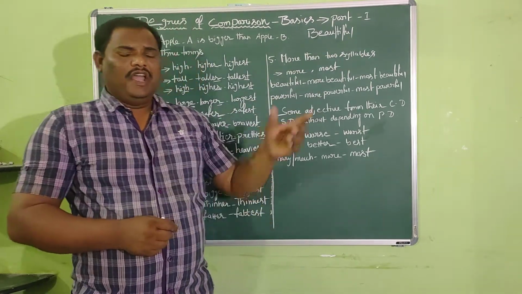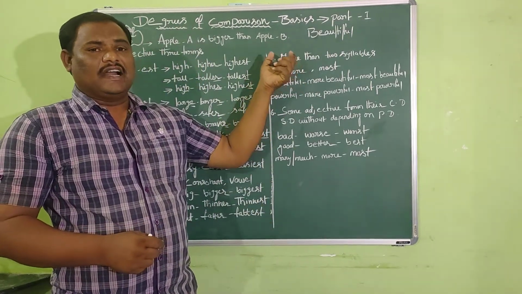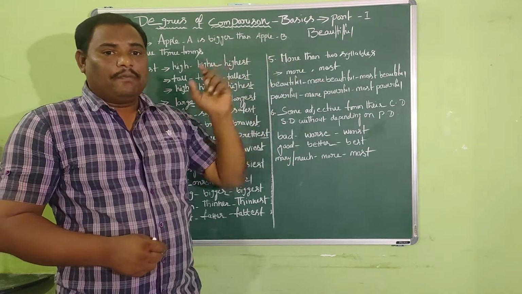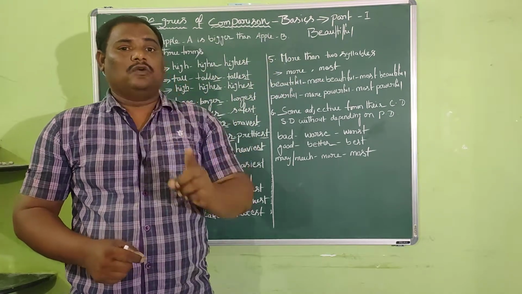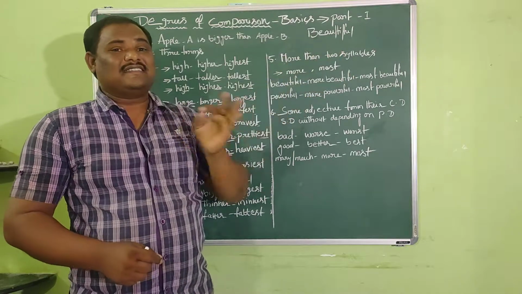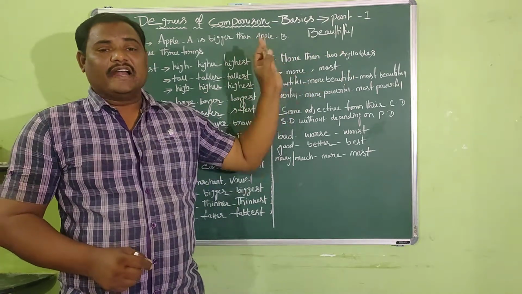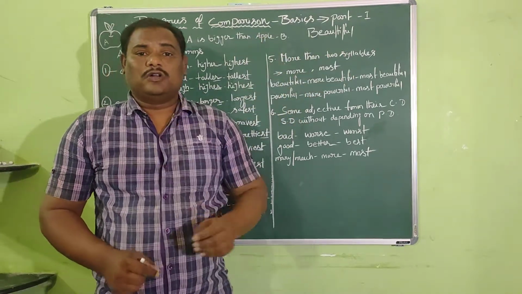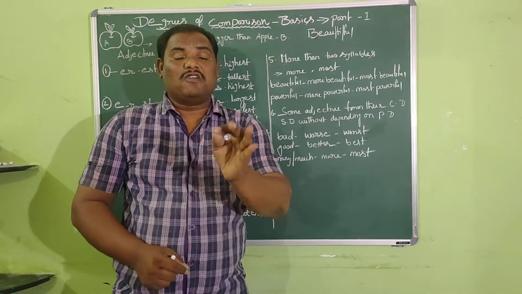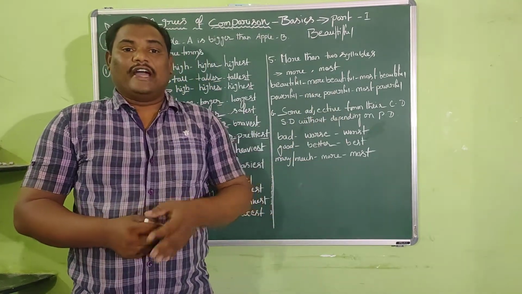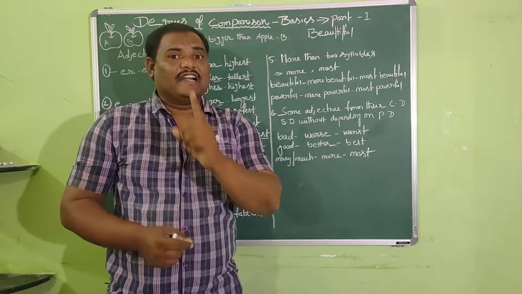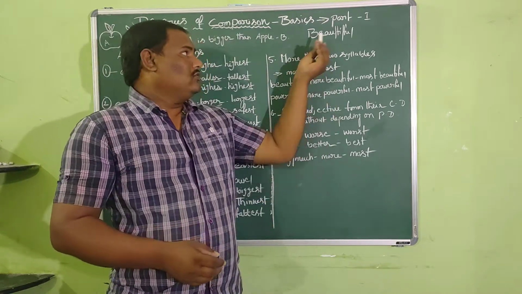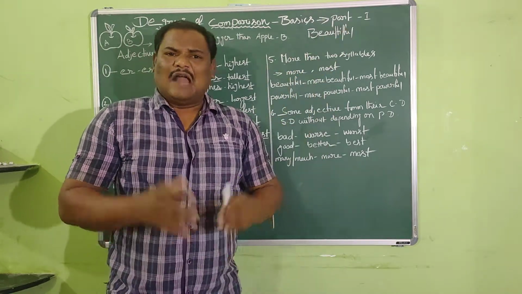So every part in the word contains a vowel sound. Each part can be called a syllable, and the word contains three syllables in total. So it is called a trisyllabic word. Why is it called a trisyllabic word? Because the word contains three syllables in it. 1, 2, 3. And what are the vowel sounds?